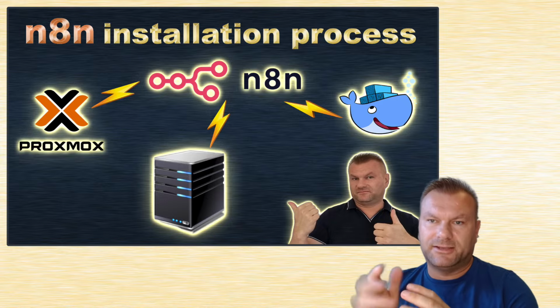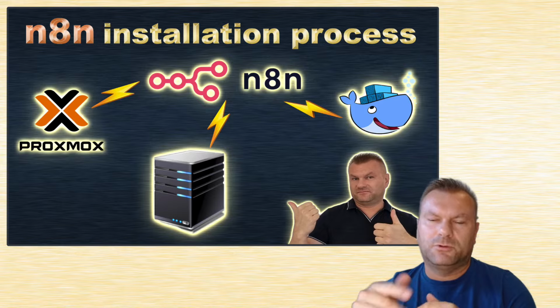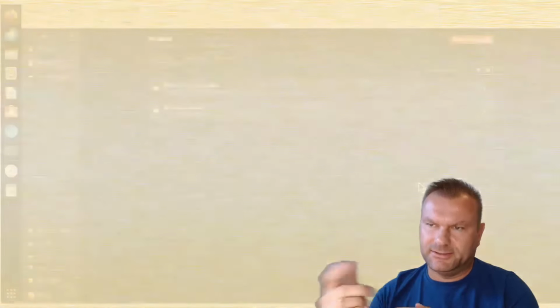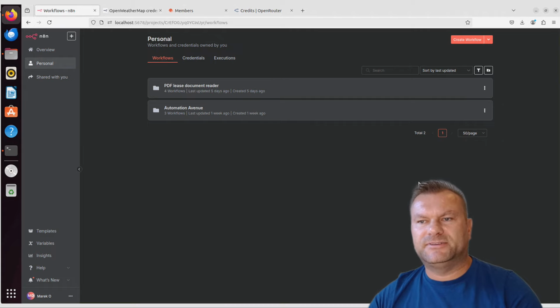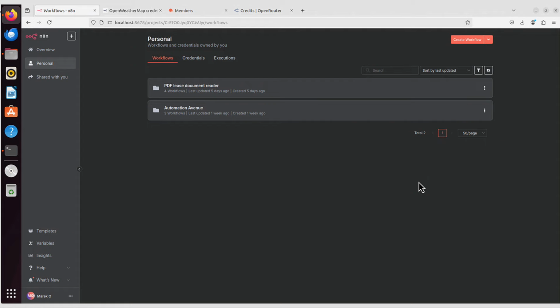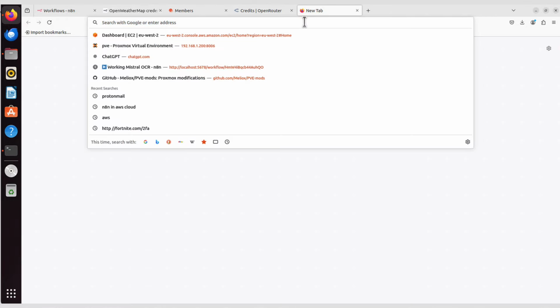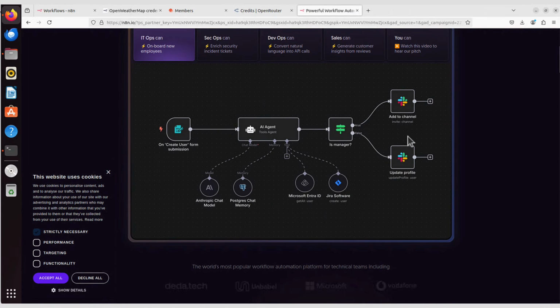I mean, it's not an n8n specific thing. There are other platforms that will let you create AI agents, but today we will concentrate on how to build AI agents in n8n. So this is my n8n platform. It's running on my mini PC at home, and here you can see what the main page of that n8n software looks like. And even before we start building anything here, if you, for example, went for the paid option, hosted by n8n in the cloud, you will go to n8n and you can actually see here what this AI agent looks like.